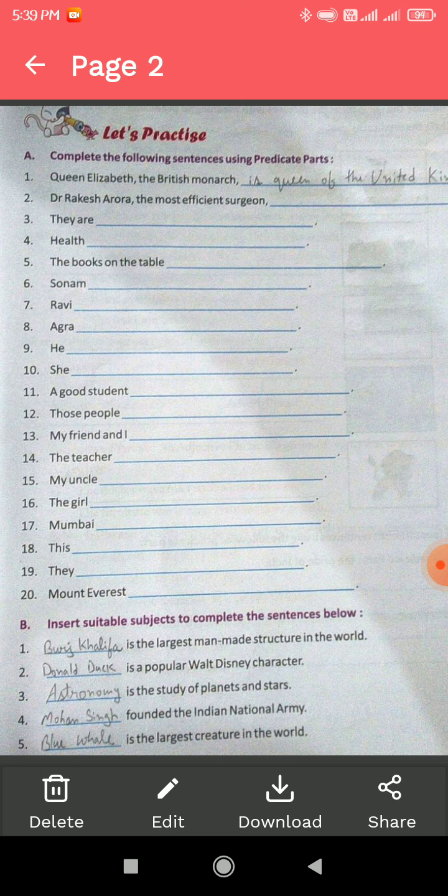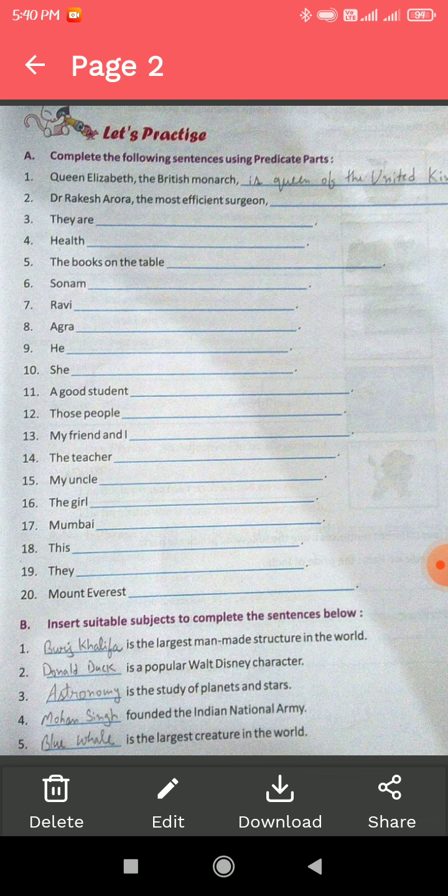In the second exercise, insert a suitable subject to complete the sentences below. Burj Khalifa is the largest man-made structure in the world. Burj Khalifa is the subject. The rest of the words are the predicate. Donald Duck is a popular Walt Disney character. Astronomy is the study of planets and stars. Mohan Singh founded the Indian National Army. Blue whale is the largest creature in the world. So in all the blanks that we filled, that part is the subject and the rest of the part is the predicate.